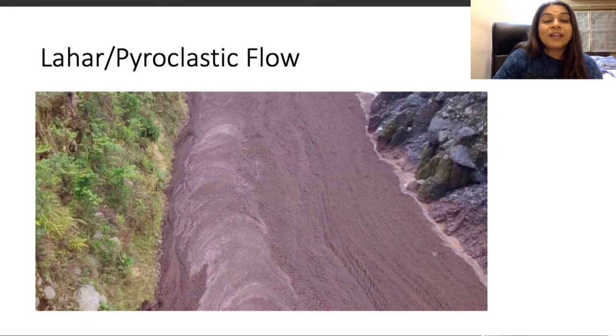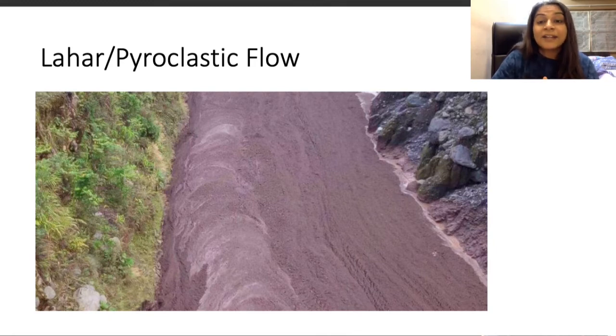Next is lahar or pyroclastic flow. When the lava is coming out and at that time there is rainfall, the lava is going to get mixed with the water, and when it flows, it flows in the form of a muddy flow, and this is called pyroclastic flow or lahar. Pyroclastic flow is actually very hot.